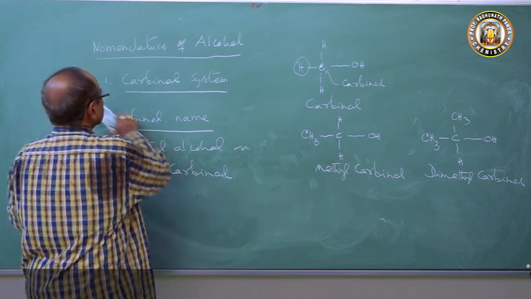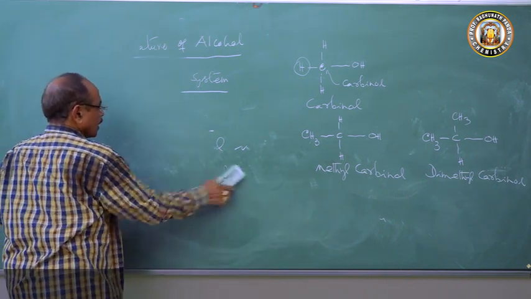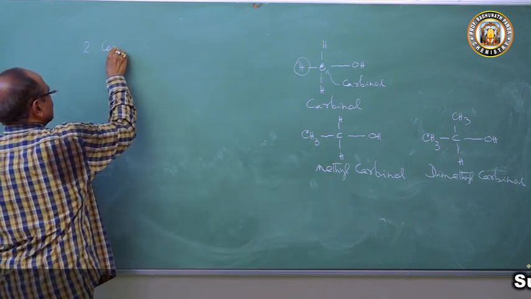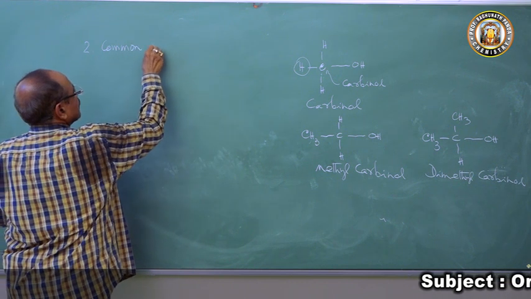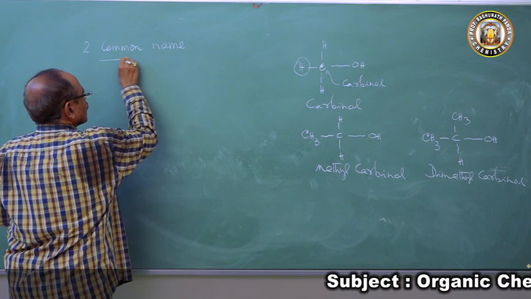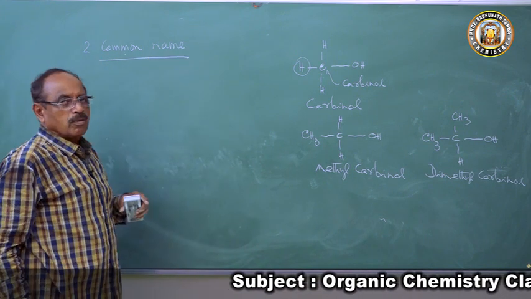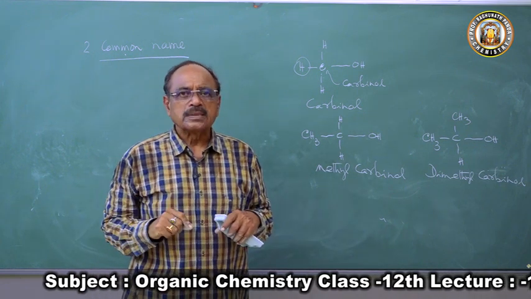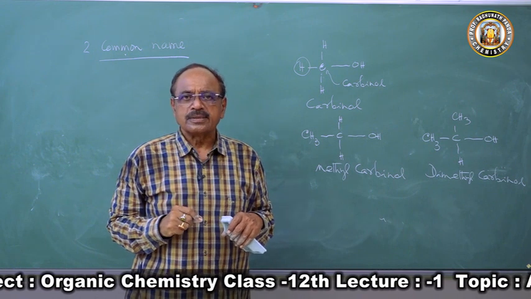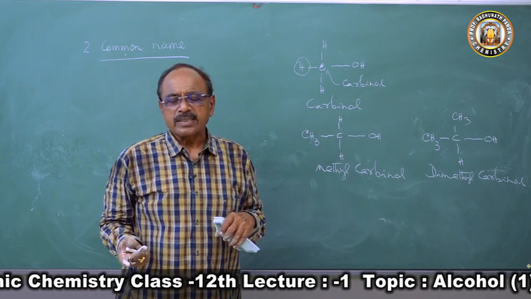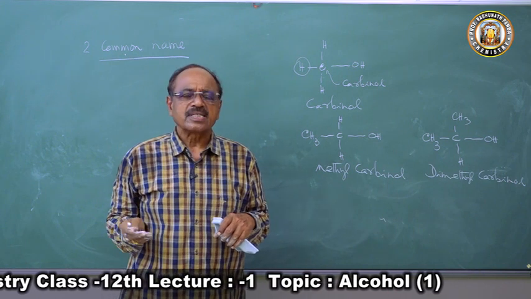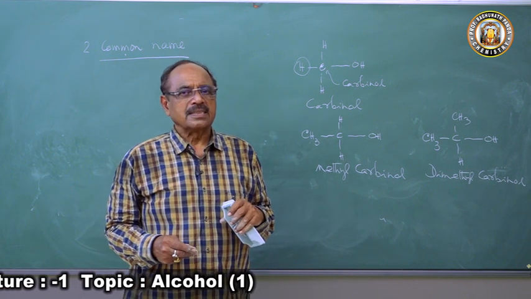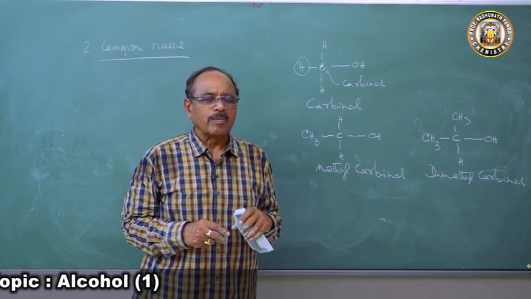Then comes the common name. The second method of naming is the common name. What is a common name? A common name is a name given to an organic compound depending on its occurrence, or the one from which it is derived, or a peculiar property the compound exhibits. So taking these three into account, a common name is given.